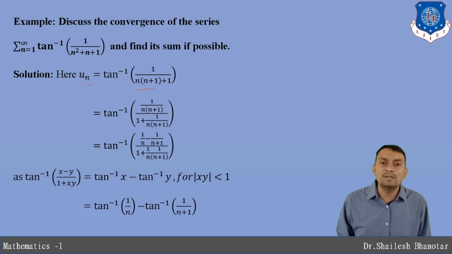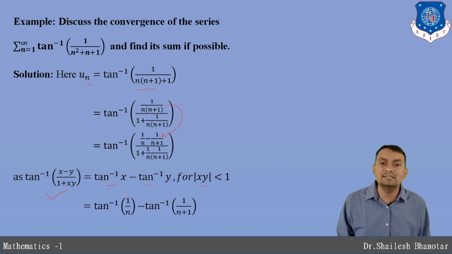So what it will be, 1 divided by n into n plus 1 divided by 1 plus 1 divided by n into n plus 1. So tan inverse of 1 divided by n minus 1 divided by n plus 1, because the numerator can be rewritten here, and 1 plus 1 divided by n into 1 divided by n plus 1. Using this formula, that you all know, tan inverse of x minus y divided by 1 plus xy is tan inverse x minus tan inverse y whenever we have mod xy is less than 1. If it is greater than 1, this formula doesn't hold.